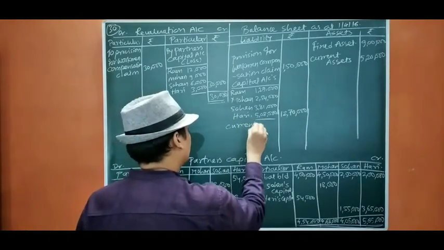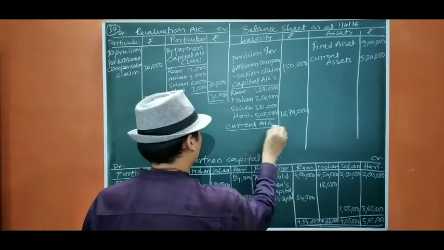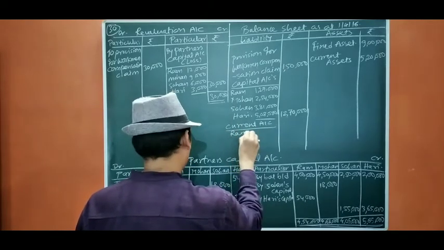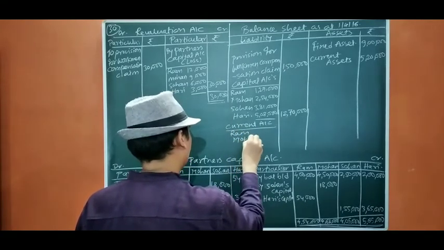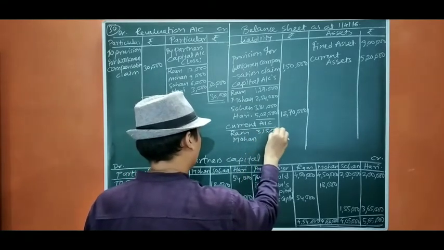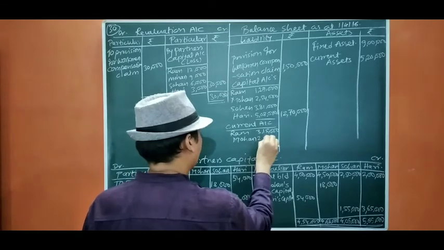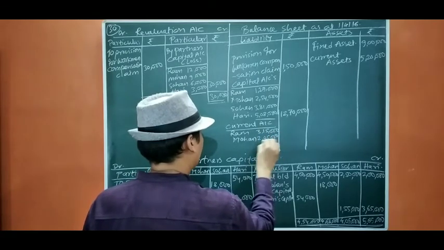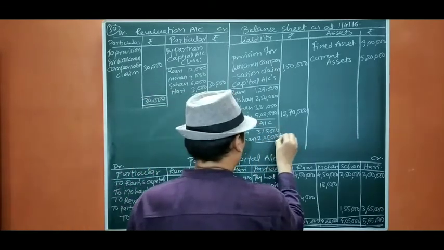So current account of Ram, Mohan will be shown here: 3,15,000 and 2,05,000. So it is going to be 5,20,000.